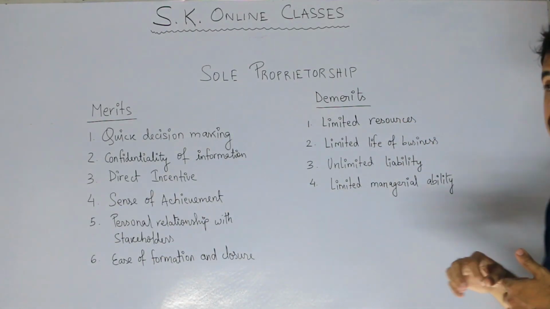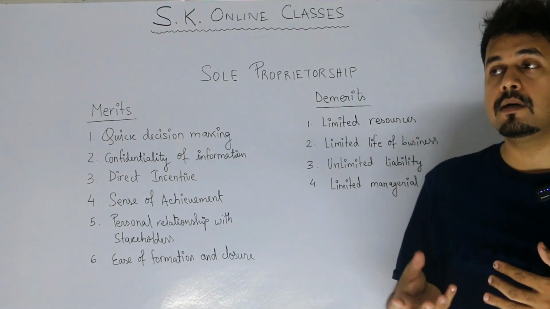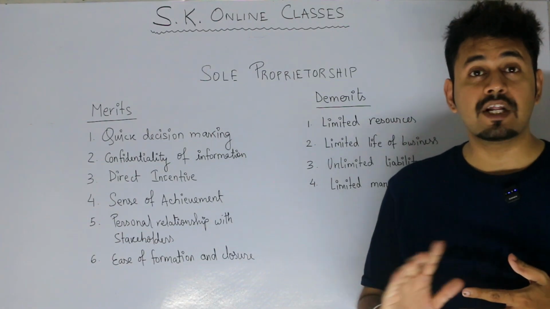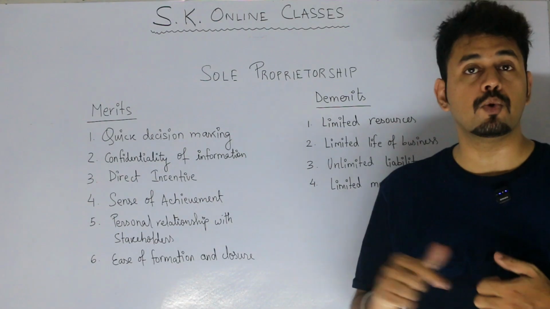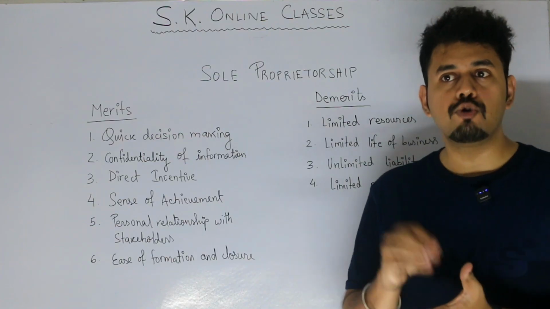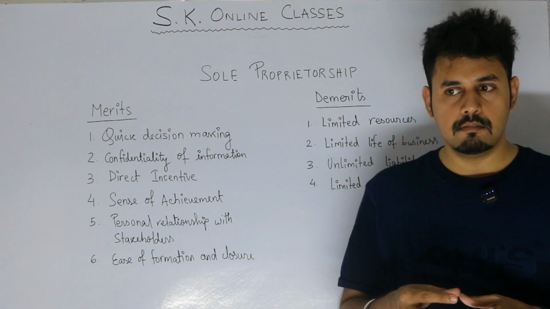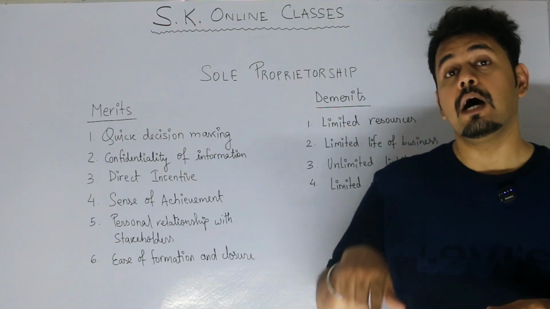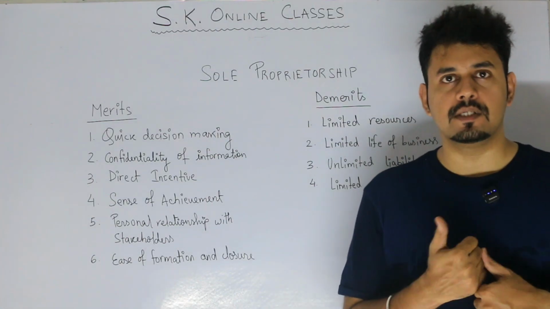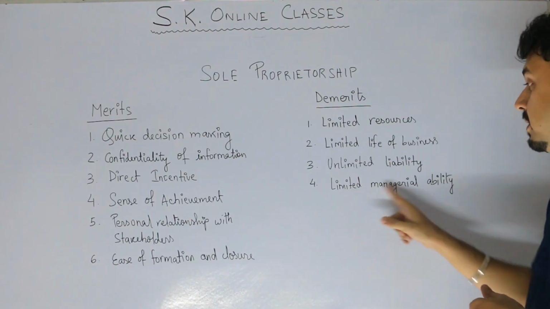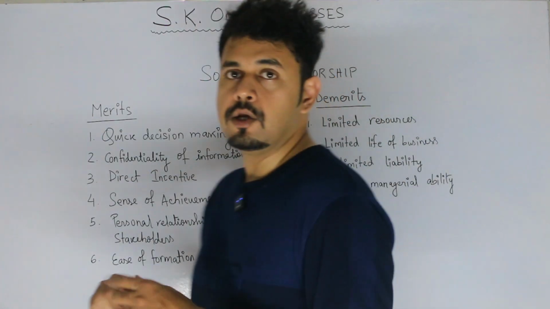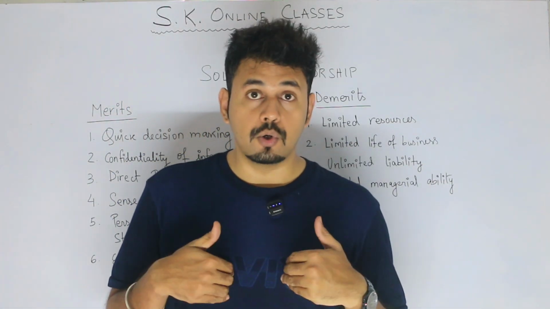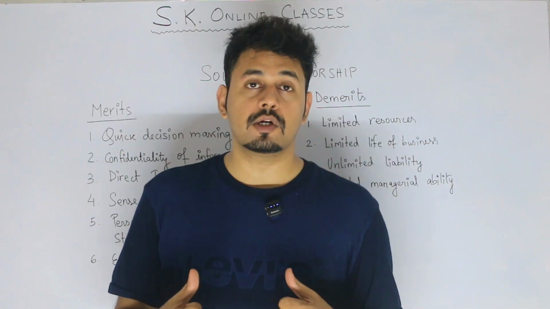Proprietors have limited managerial ability. The proprietor himself may be doing his business with all his efforts, but he's not an expert in any field apart from his own business. Say, I know how to make fuchka, all the things of fuchka, but I don't know the strategy to reach or gain more customers. That is missing. So a proprietor always has limited managerial ability. With this, all the demerits are over. Now we will go to the next part of this forms of business organization.